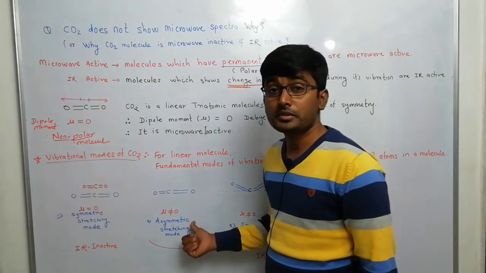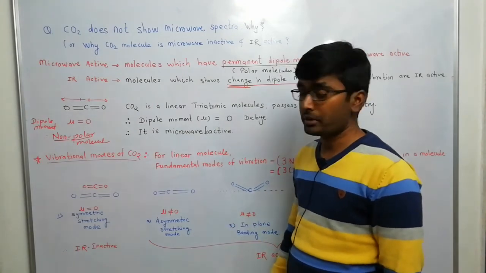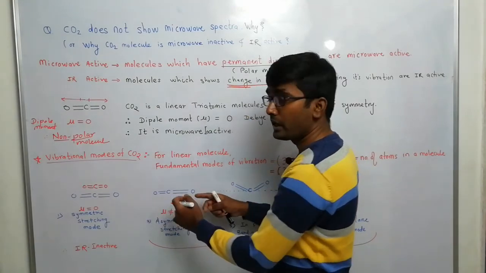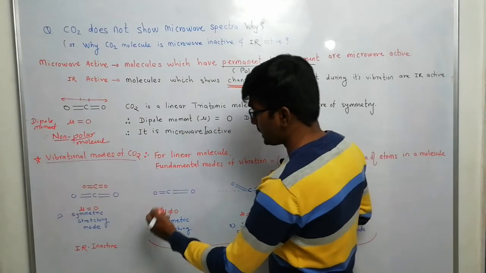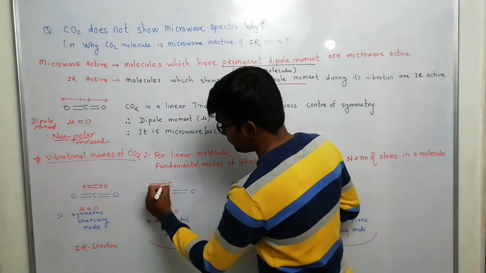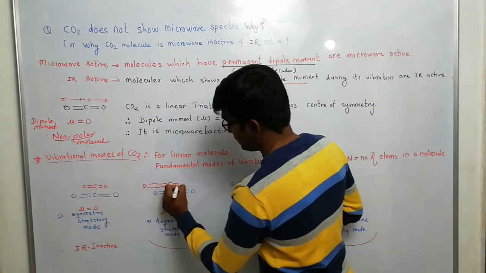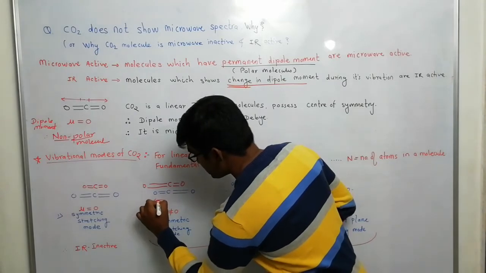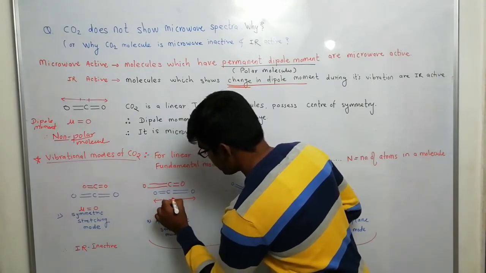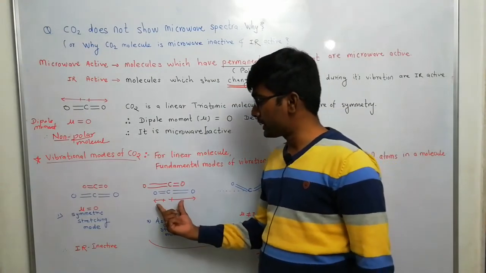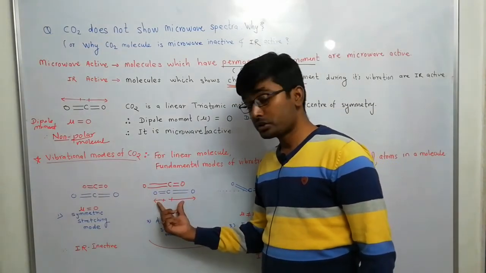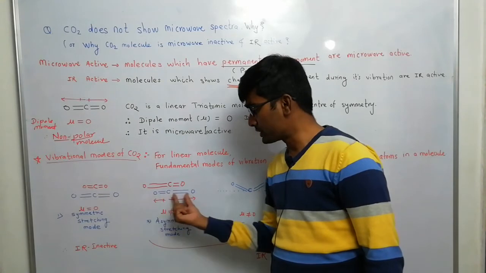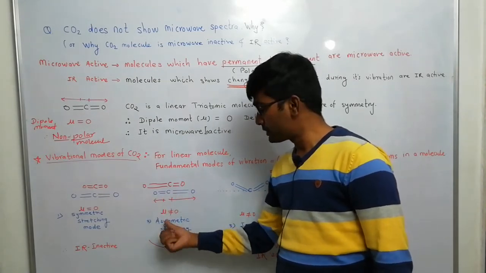Okay, this is the asymmetric stretching mode. Now what is meant by asymmetric? Look, for the first oxygen, one bond is compressed and the other bond is elongated or expanded. The second possibility is that this oxygen will be elongated and this one will be compressed. So the net dipole moment vector for this molecule is smaller than for this molecule. If we do the vector addition of these two induced dipole moments, then we get mu is not equal to 0.